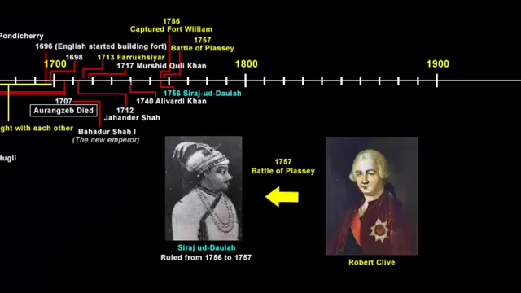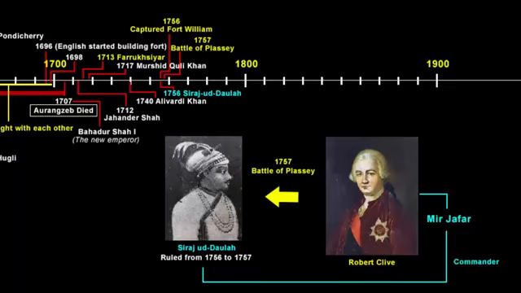Finally in 1757, Robert Clive led the company's army against Siraj-ud-Daulah at Plassey. Plassey is a place near the city of Murshidabad, which was the capital of the Nawab of Bengal. So what Robert Clive did was, he played politics and made an agreement with Mir Jafar, who was one of Siraj-ud-Daulah's commanders. Clive had promised to make him Nawab after crushing Siraj-ud-Daulah. As a result, the English company won the Battle of Plassey. They defeated Siraj-ud-Daulah because Mir Jafar took a large portion of the Nawab's army away from the battlefield, ensuring his defeat.